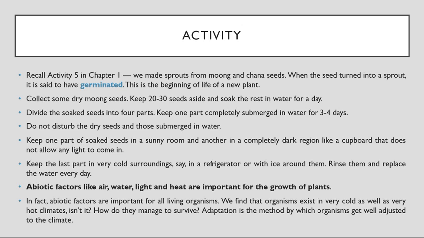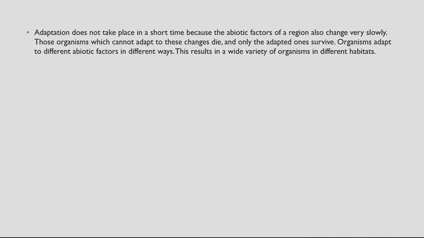How do they manage to survive? That special feature or that special habit. Adaptation is the method by which organisms get well adjusted to the climate. So if we have to adjust to that climate, we have to adopt some special qualities. Without that, we cannot survive in it. Adaptation does not take place in a short time because abiotic factors of a region also change very slowly. Those organisms which cannot adapt to these changes die and only the adapted ones survive.